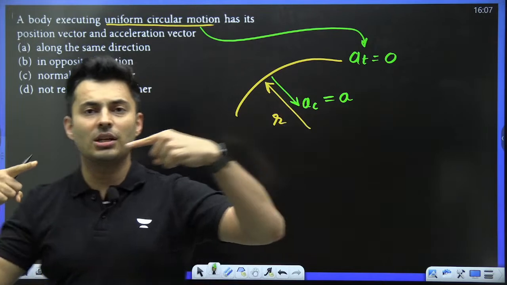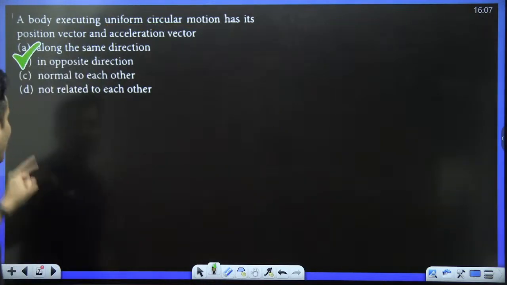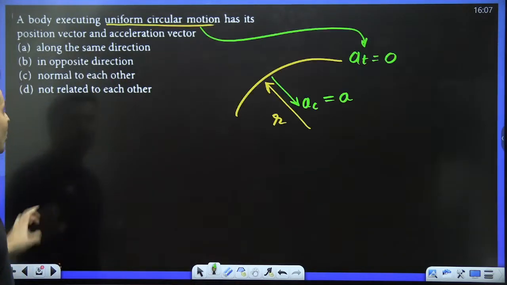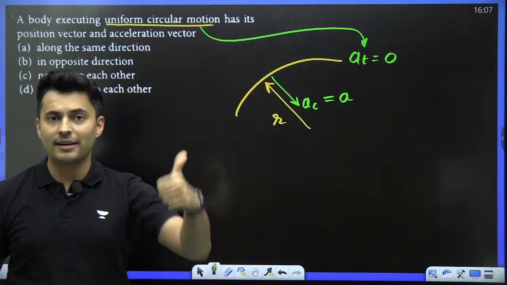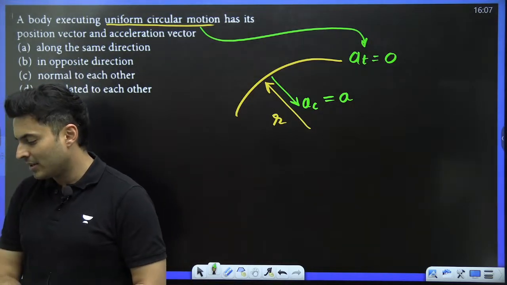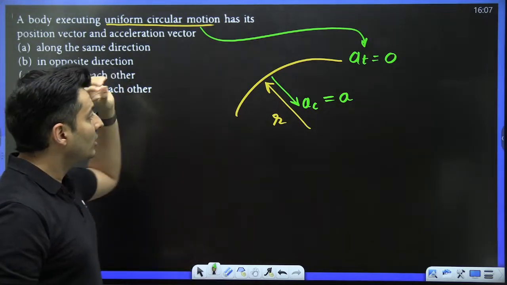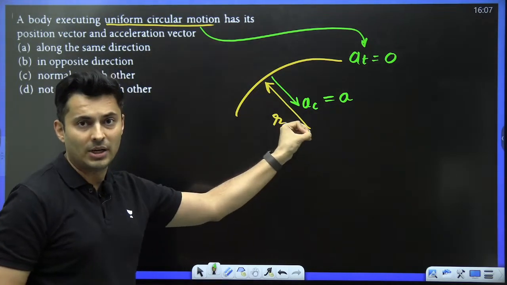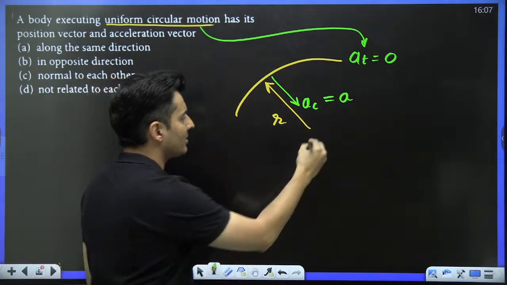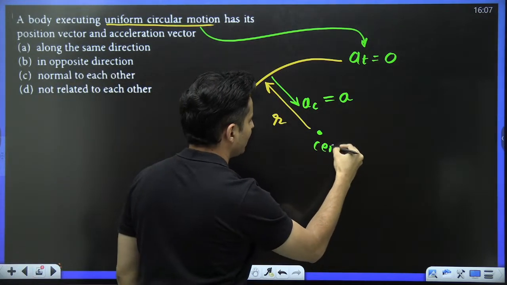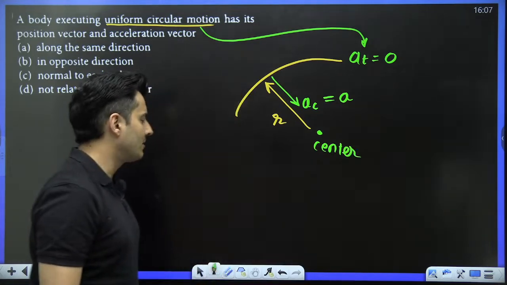So the acceleration is exactly opposite in direction to the position vector, radius vector, radial vector. There is no tangential acceleration. So the total acceleration is the centripetal, and centripetal means towards the center of the circle. Hence, that is the answer.